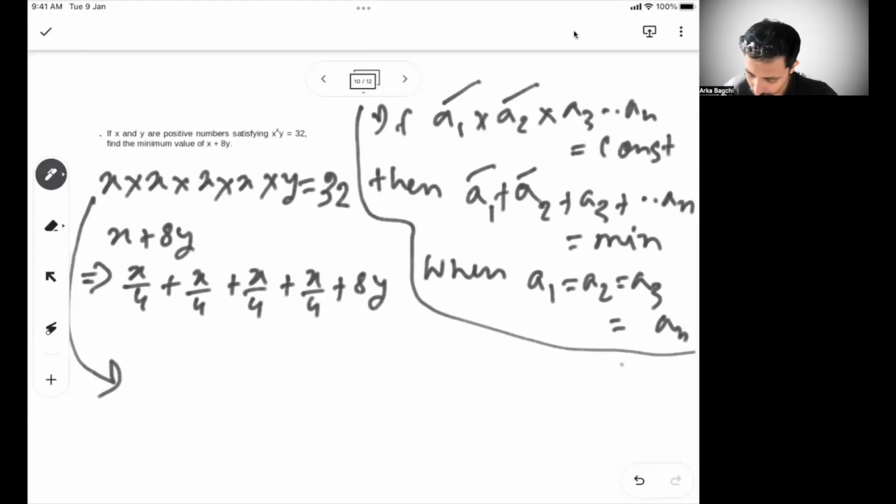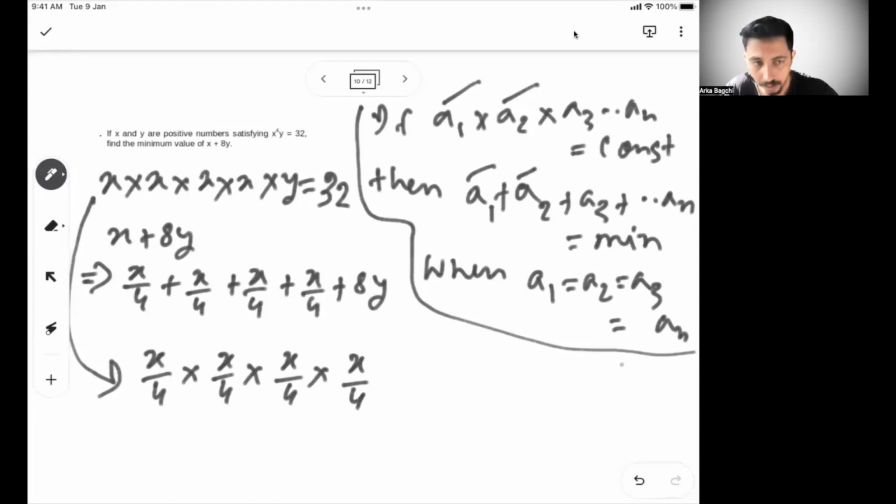So if I consider x by 4 for the sum, I cannot have x in the product. So the product has to have x by 4. So if I do x by 4 into x by 4 into x by 4 into x by 4, then we have multiplied the denominator with 4, 4, 4, 4, not 64, 256.